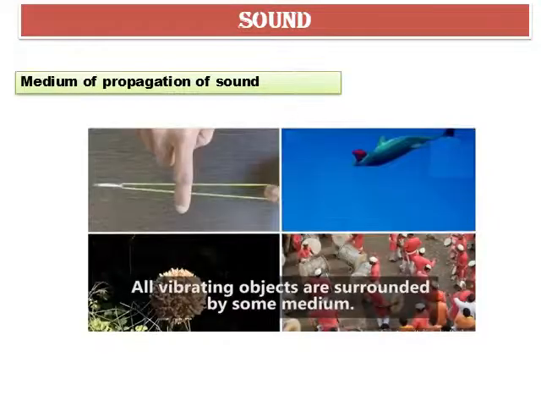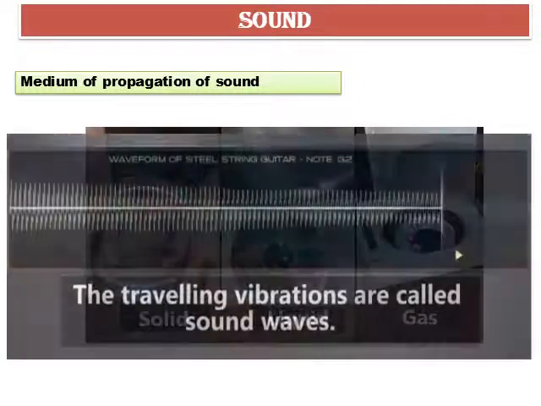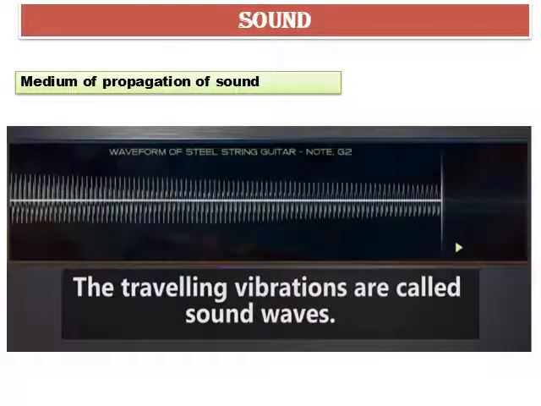Now let's understand the medium of propagation of sound. All vibrating objects are surrounded by some medium. It may be a solid, liquid, or gas. The traveling vibrations are called sound waves. Sound requires a medium to propagate. On the moon, there is absence of atmosphere and sound cannot travel through vacuum. Hence, one is not able to hear a call on the moon.